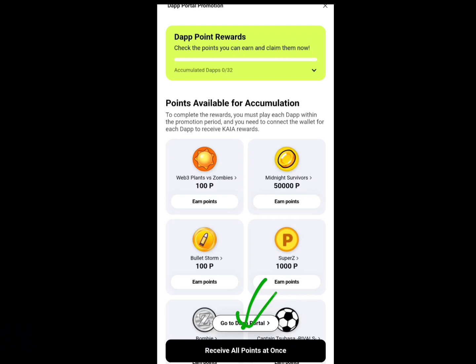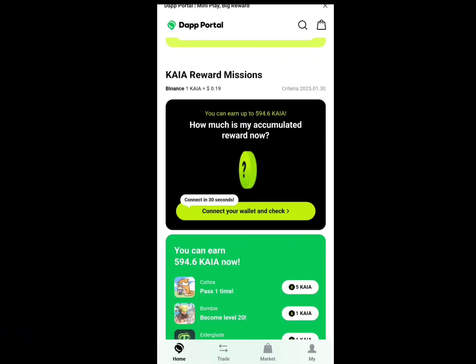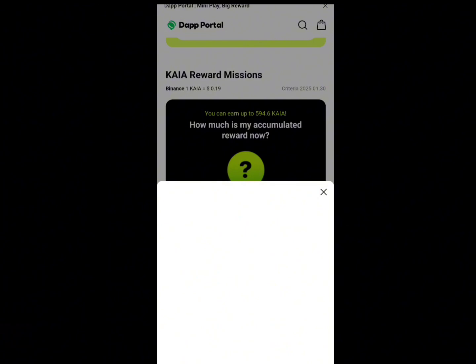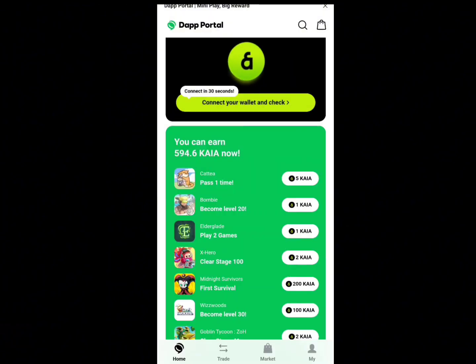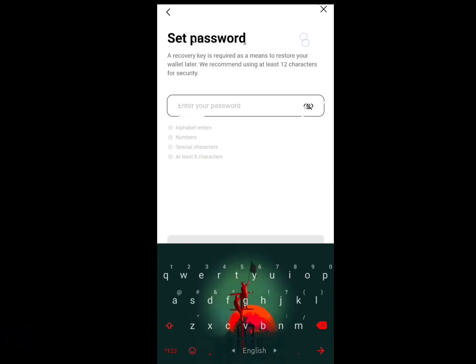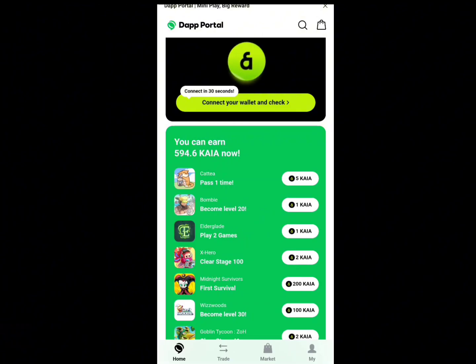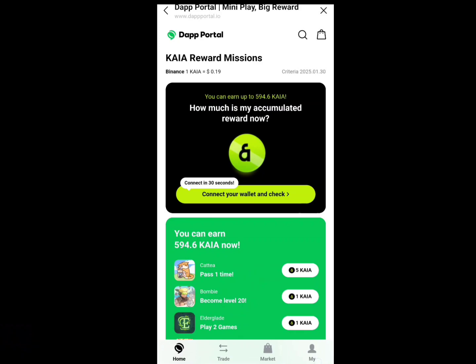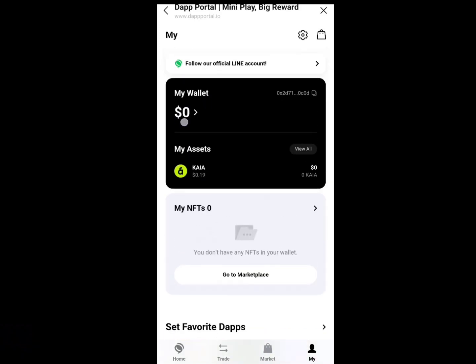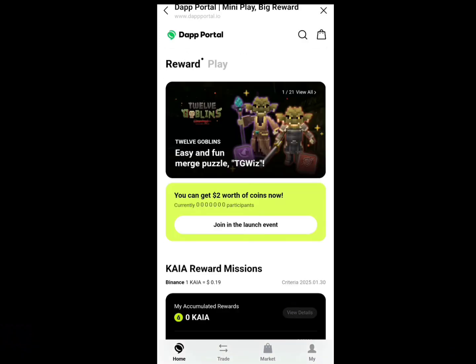Go to DApp portal, click here. Our first task is to create a wallet. Click on Connect Wallet. Now we click here to connect to the Line app again. By clicking on every option, we can enable the permission and click on the wallet option. After that, you check a password, and then you have to set a payment password here again, which is called the wallet password. Then click on the connect option and approve it. Now, if you click on my account, which means your account, you can see that your wallet has been created.